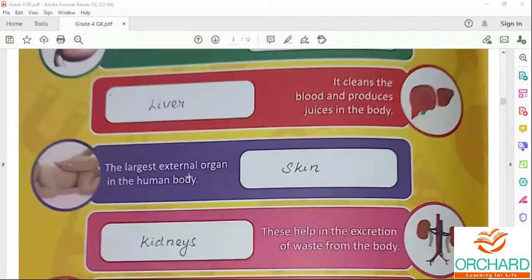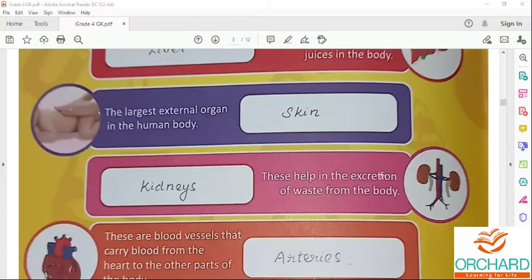Skin is the largest external organ in the human body. It is the largest organ of the body with a total area of about 20 square feet. It regulates the body temperature. So whether all the skin are in the same color? No. Skin color depends on a pigment called melanin.